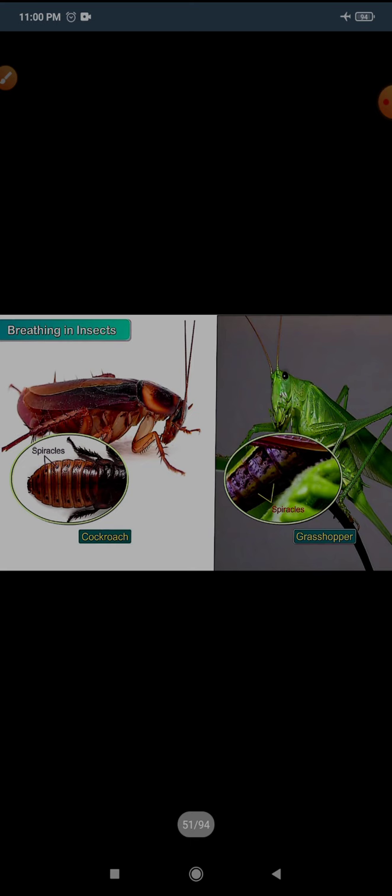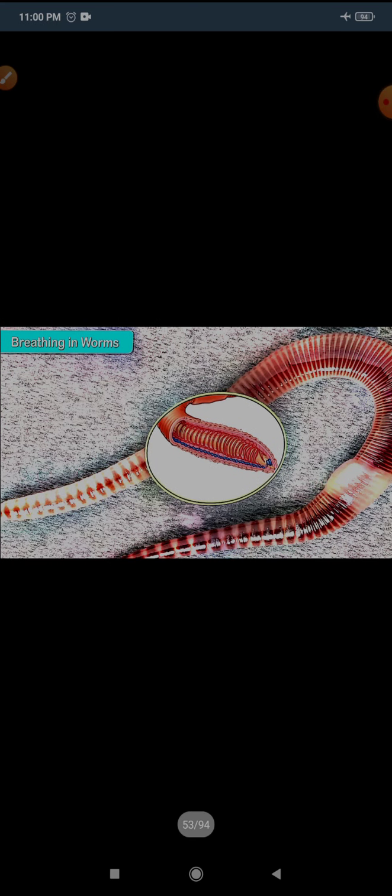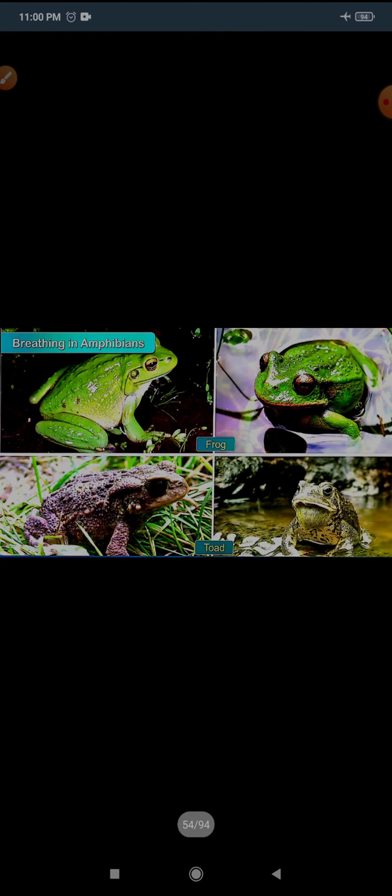Now breathing of insects, that I have also explained: insects such as cockroaches and grasshoppers breathe with the help of the spiracles present in their body. Now come to the next, breathing in worms. Earthworms have a wet or moist skin, which helps in breathing, and they take in oxygen through their moist skin, and it goes directly into their bloodstream. That is why earthworms are generally seen in wet mud during the monsoons.